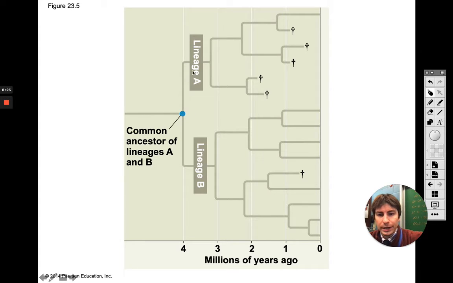Now, if you look, it forms two different lineages, and these two different lineages are giving rise to a bunch of different species. Obviously, the ones with the little crosses next to them, they have gone extinct. If they do not have a cross, they are still in existence. And if you look here as we go out, this is our timeline. So wherever the cross is, that is when they went extinct.